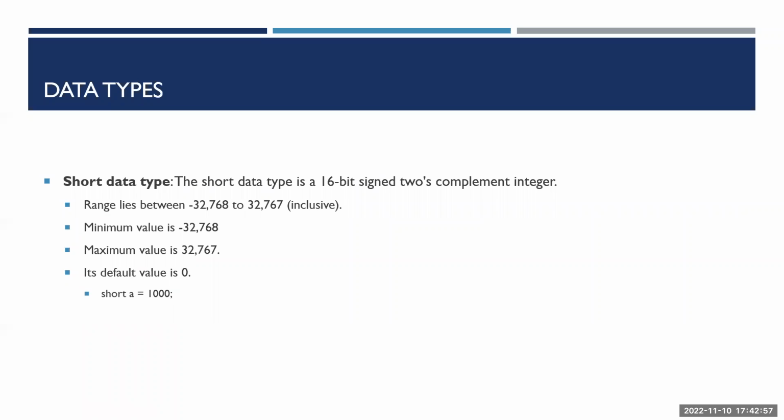The next one is the short data type. It is a 16-bit signed two's complement integer. It ranges from -32,768 to 32,767. This is the minimum value and this is the maximum value, and the default is 0. If you want to declare a value of short data type, this is the declaration: short keyword, space, the variable name, and the value. Again, if you don't assign a value, the default value is 0.